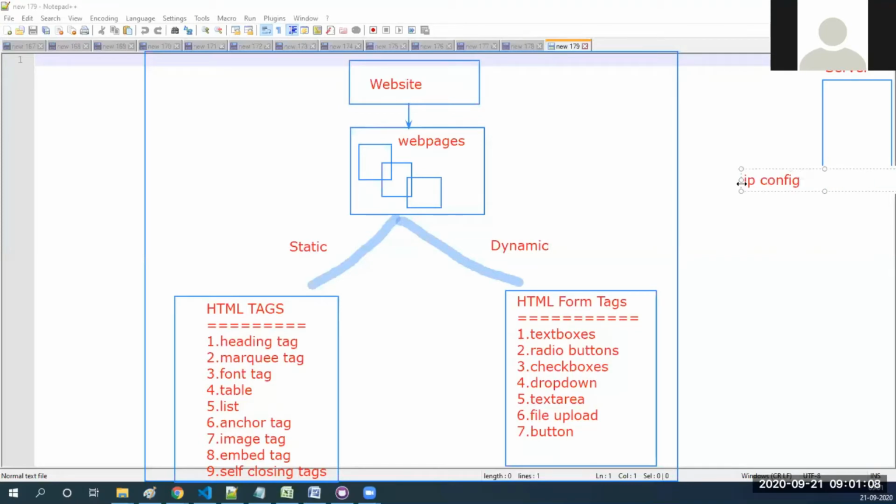If you are feeling it is not understandable, then we can skip this part, not a problem. See, for example, I told you it is your computer. How can you say that it is your computer? What is your computer name? If I ask this question to you, what is your computer name, then what will you tell?